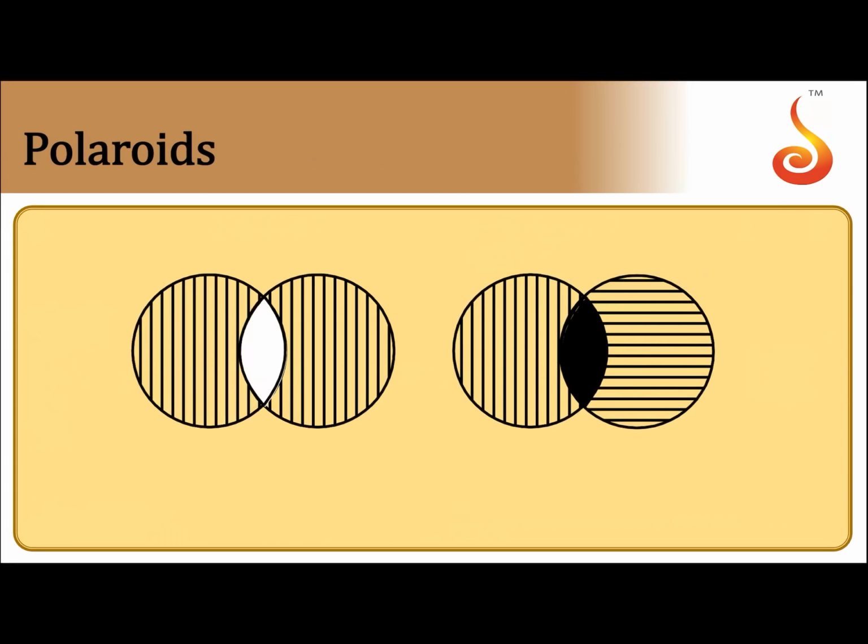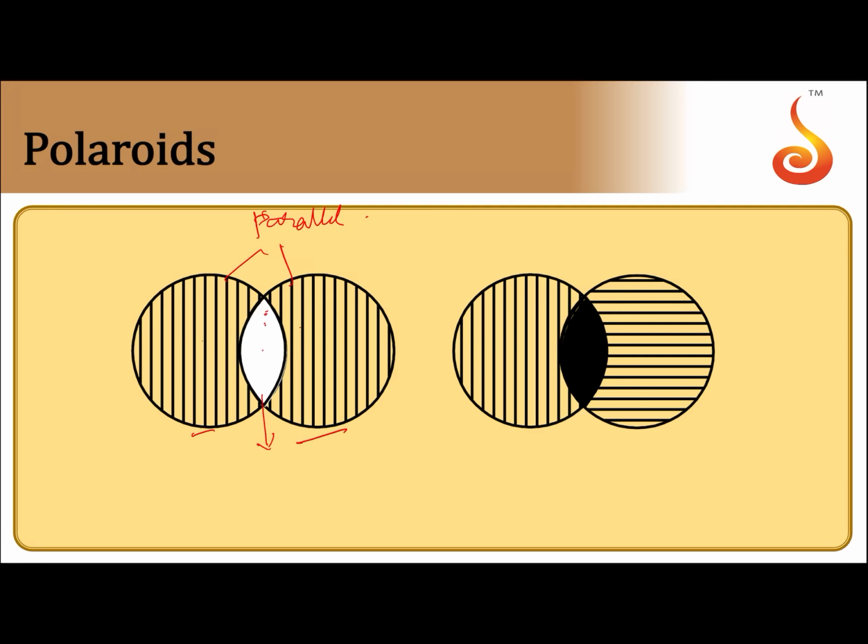So when you consider polaroids, these lines represent pass axis. So this is one polaroid, this is another polaroid. If you keep one polaroid over the other, then in the overlapping region, the combination allows the passage of light when these two pass axes are parallel.